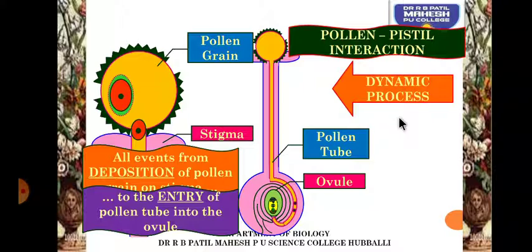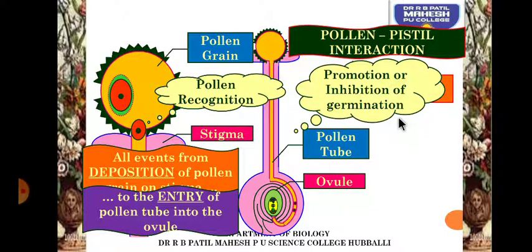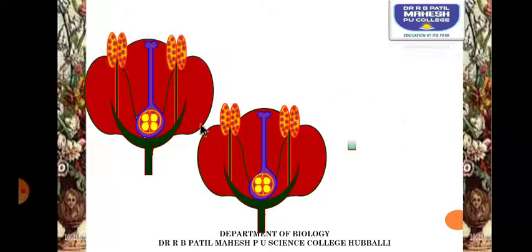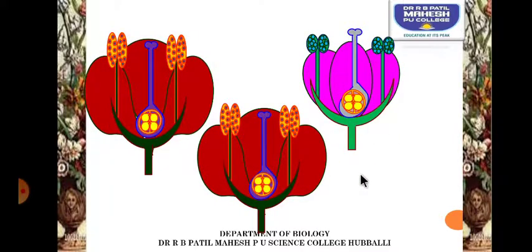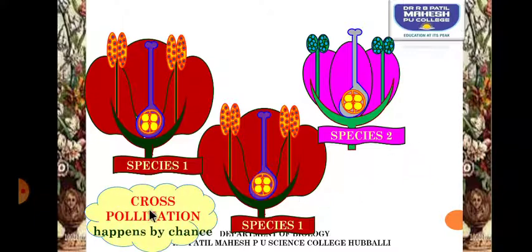It's a dynamic process. So pollen recognition, rejection, promotion, and inhibition of germination are said to be the pollen pistil interaction. So this is a flower. These are three types of flowers which are given here. So try to observe carefully. These two belong to the same species, species 1, whereas this flower belongs to species 2. So what happens? Cross pollination happens by chance.